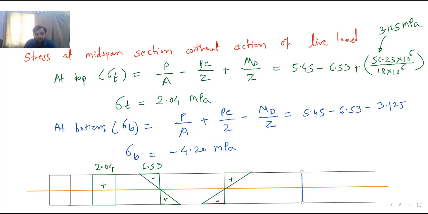Stress at bottom 8.85, okay? In this problem at bottom we have to consider plus P e by Z. Plus P e by Z value plus